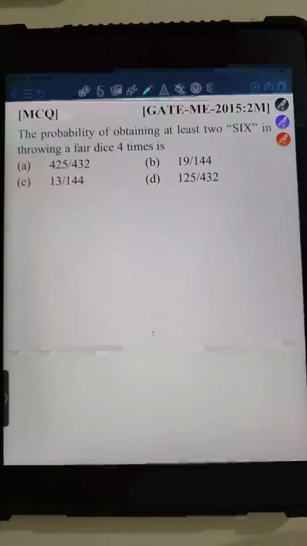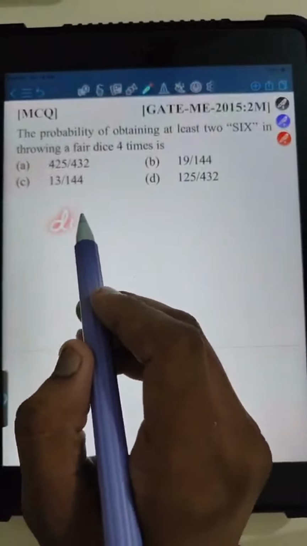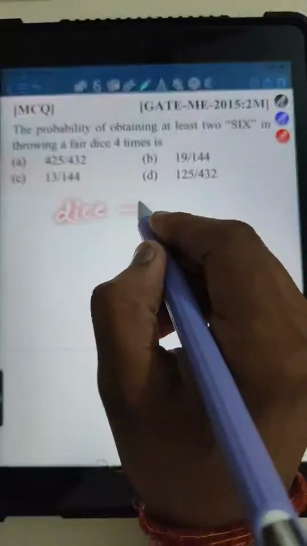Okay, so let's move to the question. This question is all about probability. It is telling the probability of obtaining at least, this word is very important, at least 2 successes in throwing a fair dice 4 times, right? That means there is a dice which is thrown 4 times, correct?